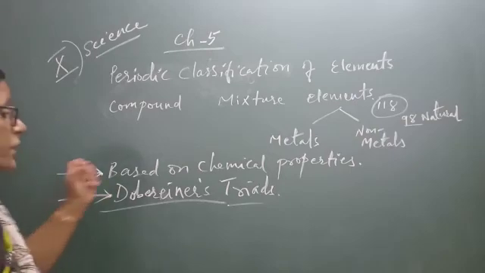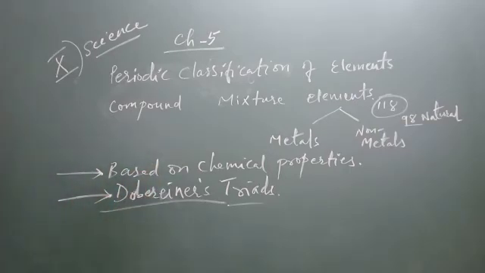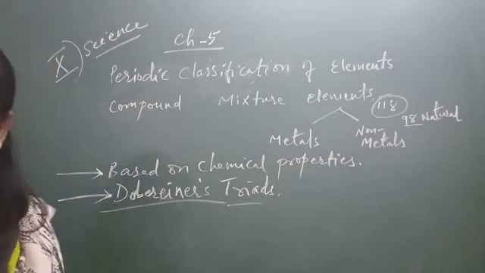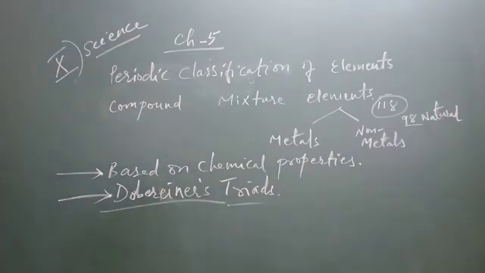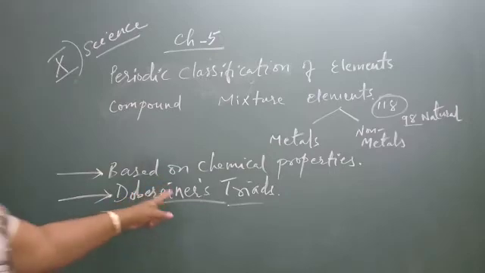How many scientists worked on it? Today we discuss Dobereiner's triad law. In 1817, Johann Wolfgang Dobereiner, a German chemist, tried to arrange elements with similar properties into groups. He identified some groups having 3 elements. Triad means 3.